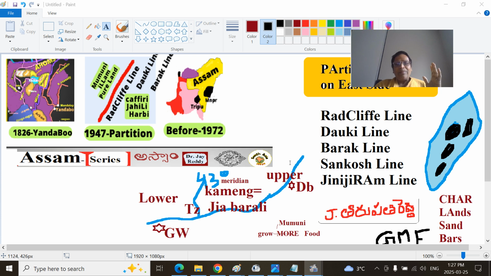North, because we take the demarcation Brahmaputra river, Tsangpo river, that is called northern. This is the southern. Upper Brahmaputra region north, upper Brahmaputra region south. Lower Brahmaputra region west of Tejpur, Kameng, Jia Barali regions is the lower. Guwahati is the southern part of this lower, Goalpara, Dhubri and all those. This is the northern part. That is the demarcation you have to keep in mind.